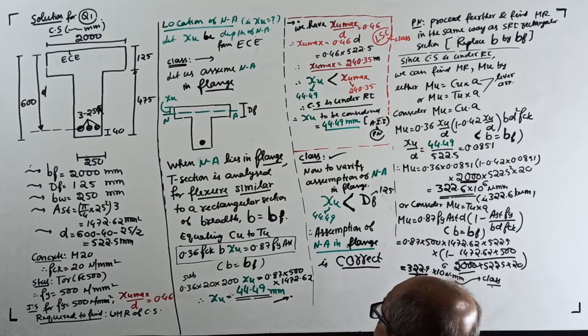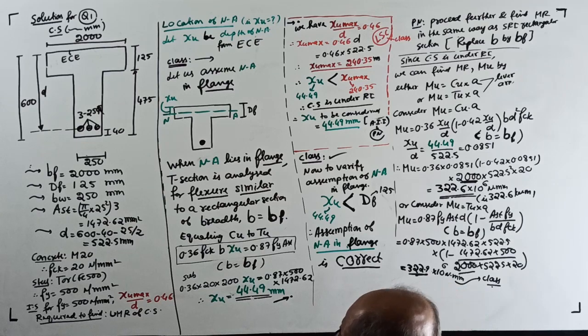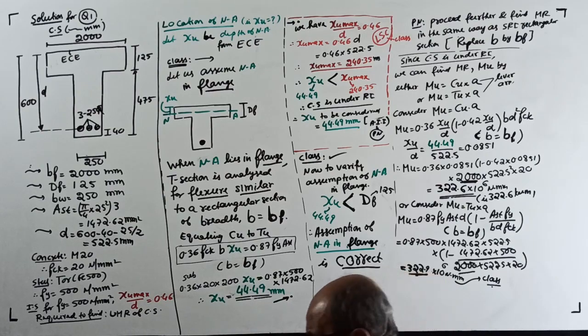The cross section of web is 250 millimeter by 475 millimeter. On tension side, 3 bars of 25 mm diameter are provided at a clear cover of 40 millimeter. Anything else? No. Taking M20 concrete and Fe 500 steel, find ultimate MR of the cross section.